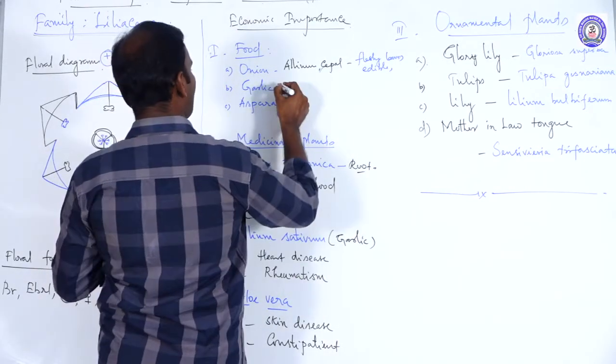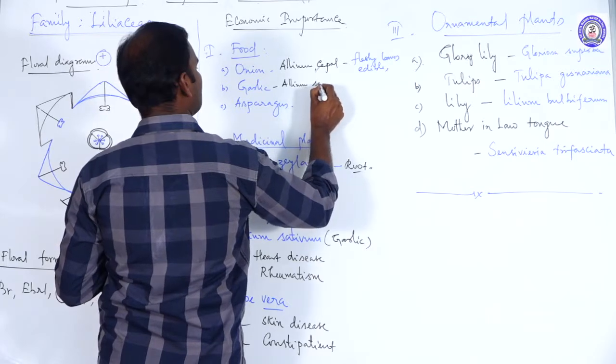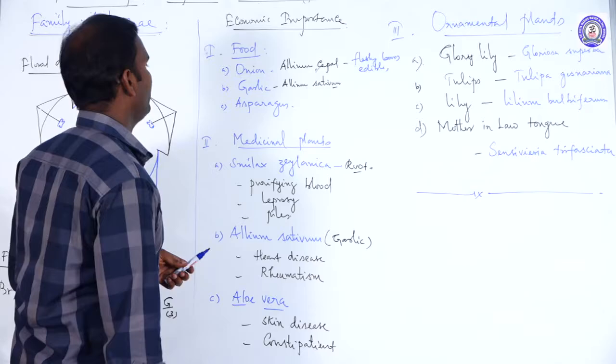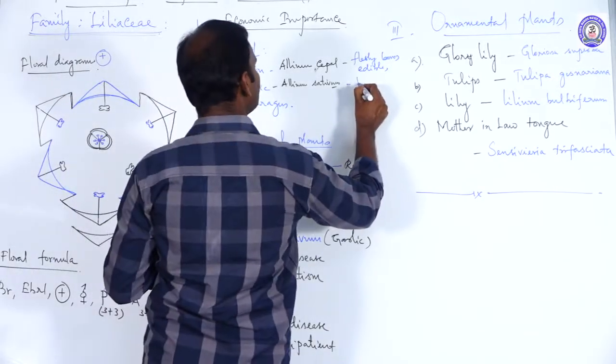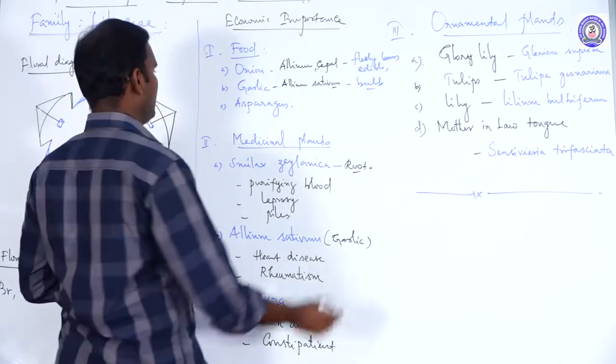Garlic, Allium sativum. It is the binomial name of garlic. The edible portion is the bulb. Bulb is the edible portion.